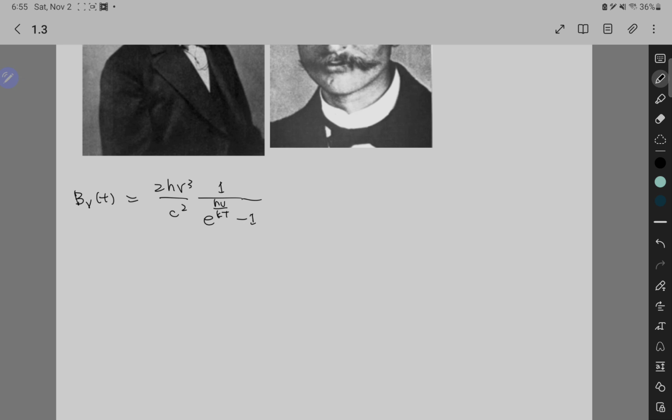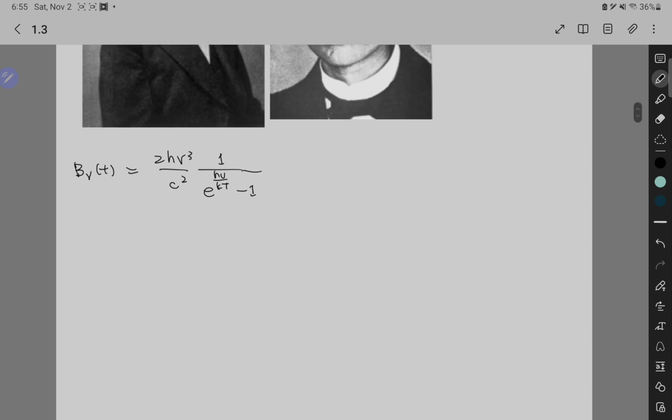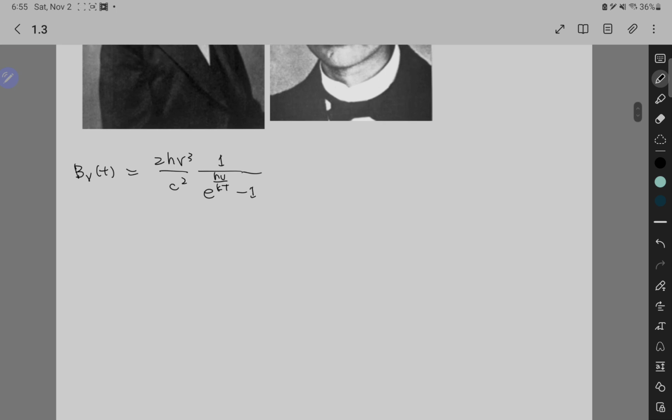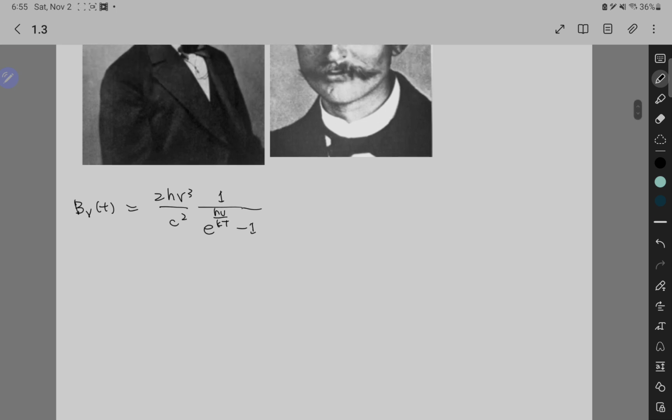So h here is the Planck constant, k here is the Boltzmann constant, and c here is the speed of light, right? Everything is constant in this equation except the temperature and the frequency, which are the two variables that determine B_ν(T). Then what is B_ν(T)? Well, B_ν(T) is the intensity of the radiation being emitted by the blackbody in terms of frequency. That's why I wrote a ν here.